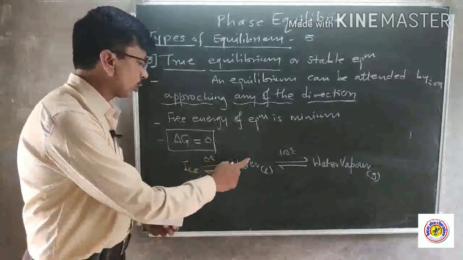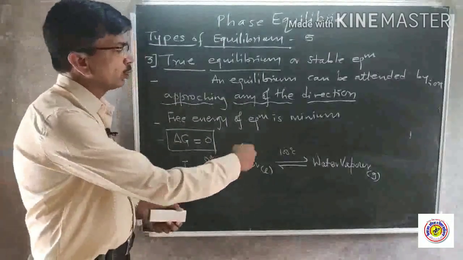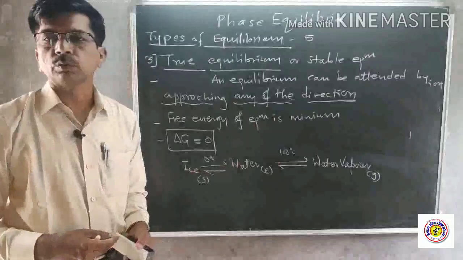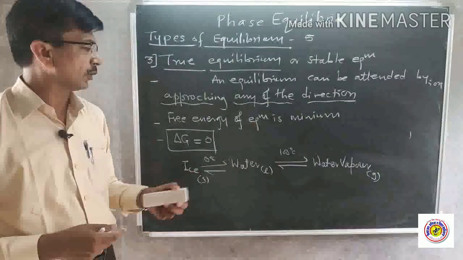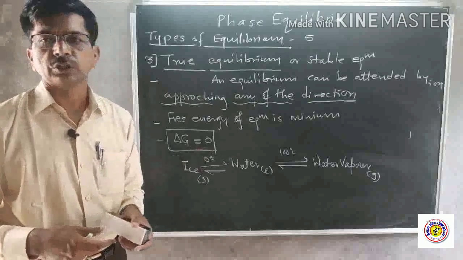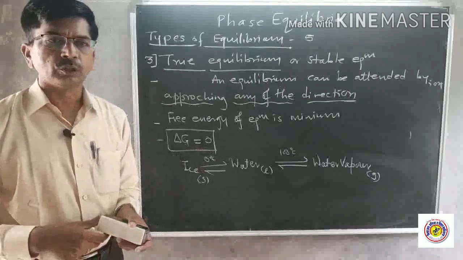We may convert from ice to water, or from water to ice, water to water vapor, or from water vapor to water. We can attain it many times in any direction, and the change in free energy of such reactions is zero.